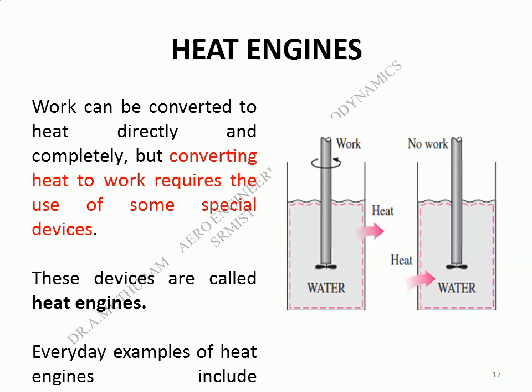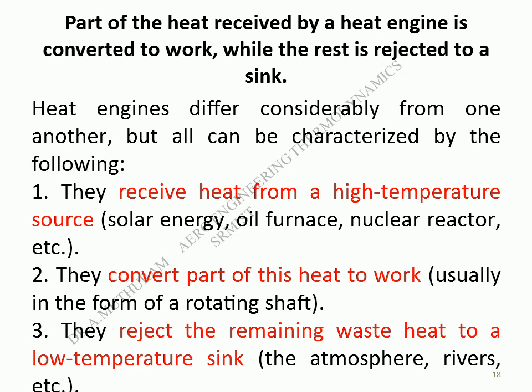Everyday examples of heat engines include the thermal power station and the internal combustion engine. Part of the heat received by a heat engine is converted to work, while the rest is rejected to a sink. Heat engines differ considerably from one another, but all can be characterized by the following. 1. They receive heat from a high-temperature source: solar energy, oil furnace, nuclear reactor, etc. 2. They convert part of this heat to work, usually in the form of a rotating shaft. 3. They reject the remaining waste heat to a low-temperature sink: the atmosphere, rivers, etc. 4. They operate on a cycle.